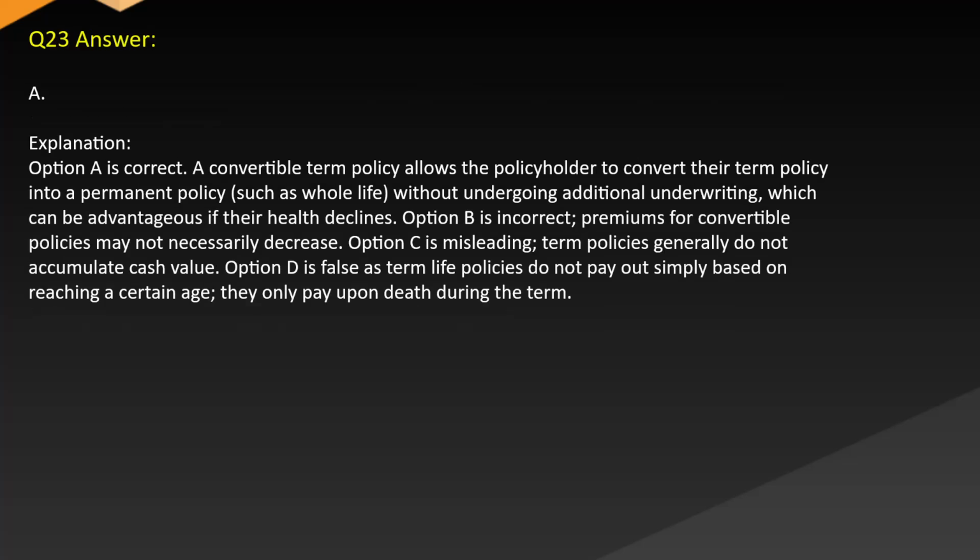Answer A. Explanation. Option A is correct. A convertible term policy allows the policyholder to convert their term policy into a permanent policy, such as whole life, without undergoing additional underwriting, which can be advantageous if their health declines. Option B is incorrect. Premiums for convertible policies may not necessarily decrease. Option C is misleading. Term policies generally do not accumulate cash value. Option D is false as term life policies do not pay out simply based on reaching a certain age. They only pay upon death during the term.